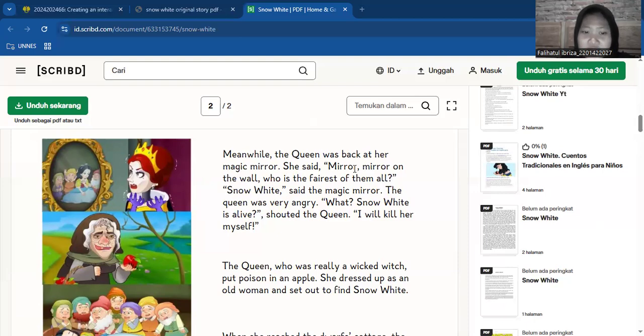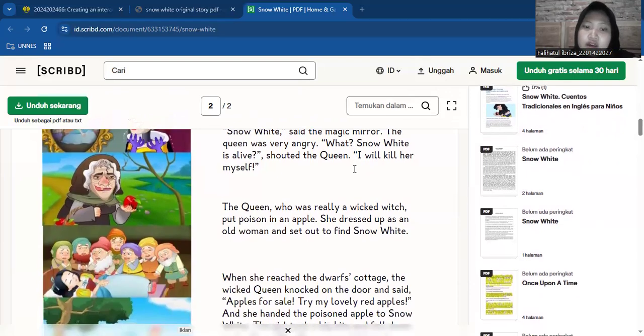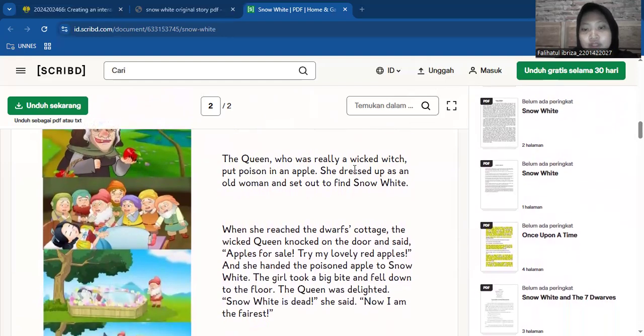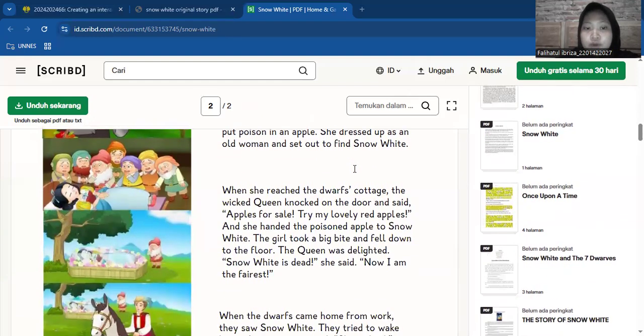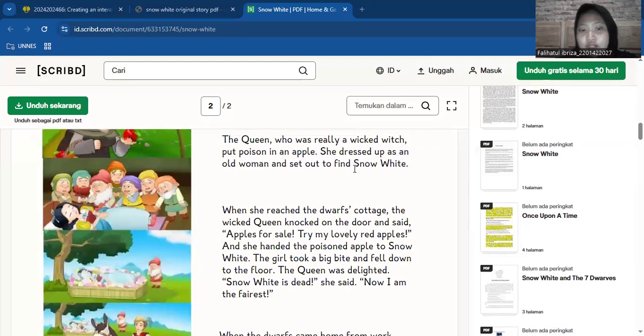Snow White is alive?" shouted the queen. "I will kill her myself." The queen, who was really a wicked witch, put poison in an apple.